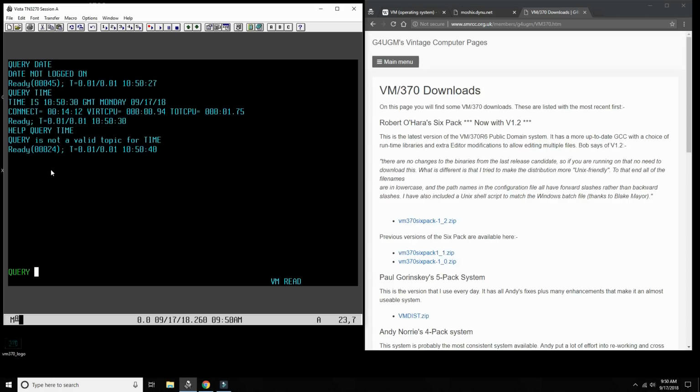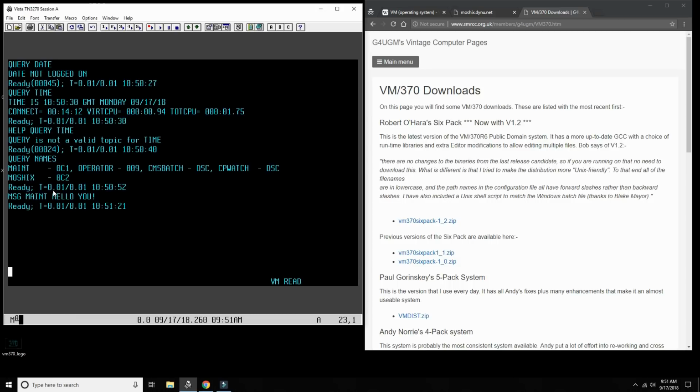We can also see who is logged in, as we saw before. Right now, maint is logged in. Maint is like root in Linux, or like IBM user on z/OS. It's a privileged account. Operator is a privileged account. That's the operator console. And then there are several other users logged in. I'm user moshix logged in on this terminal. I can now send a message to maint saying message maint, hello you. And we just sent him a message. Now if maint is logged in, and he is, then he will get this message on the screen.